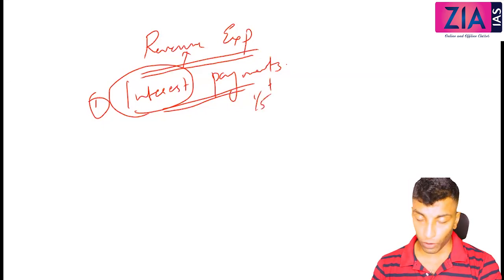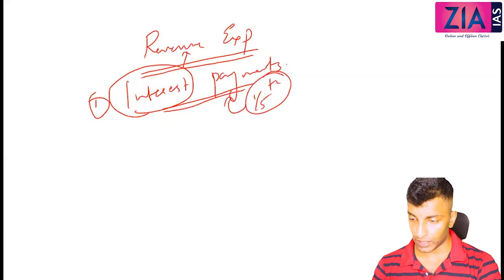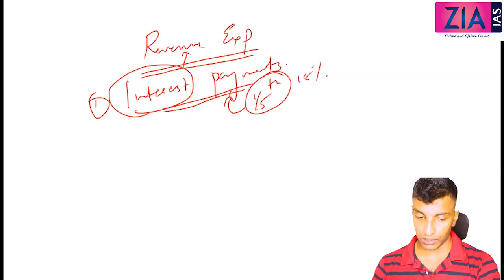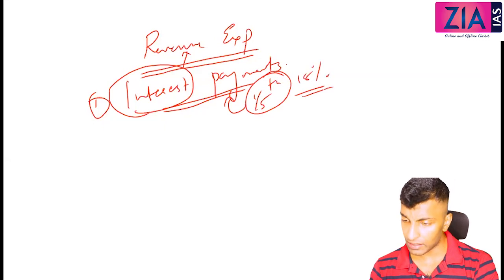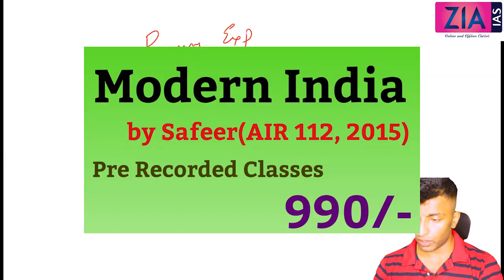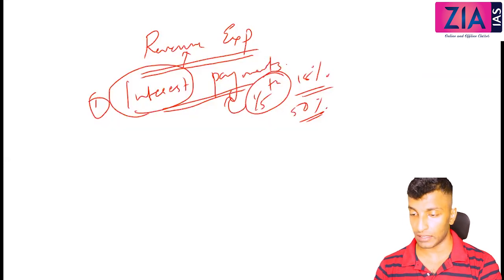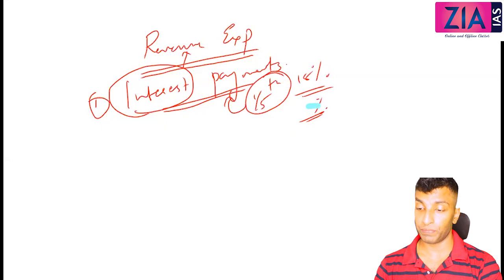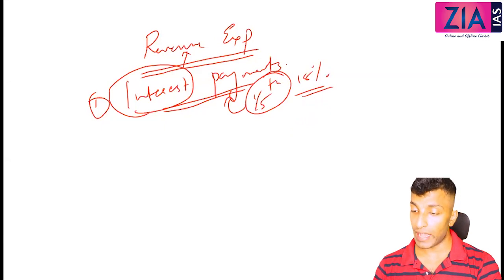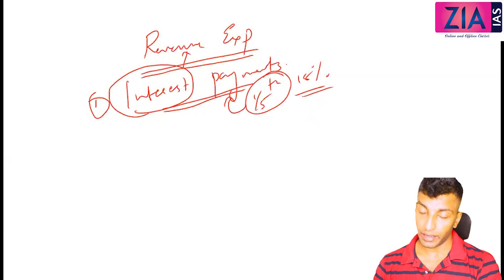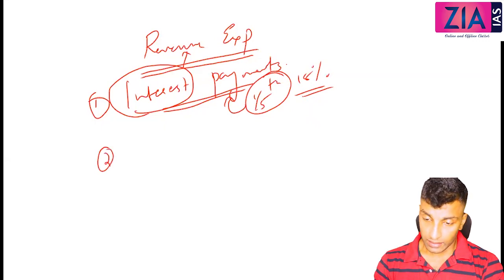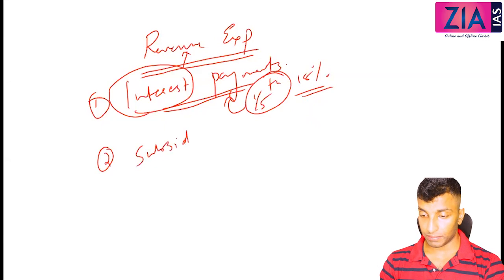See, almost one-fifth of the budget is actually going for this. Around 18% is for interest payment because the debt is so high. Debt is around 50 to 60% of GDP. So that is the reason why this is the major part. One-fifth of the budget is interest payment. Second, subsidies.